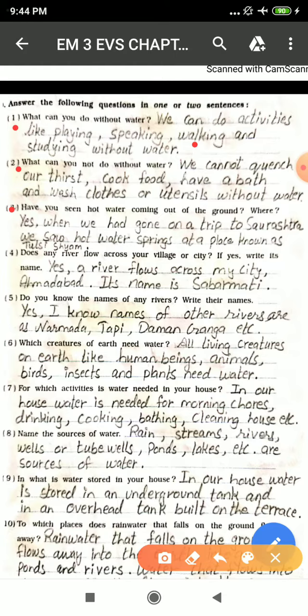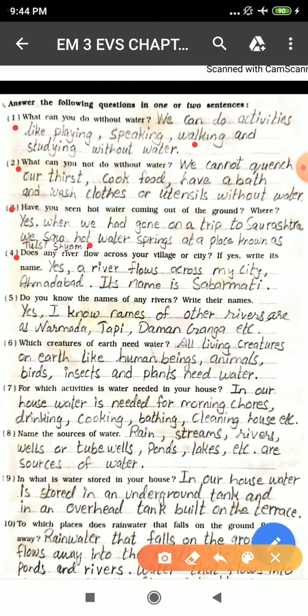Third, have you seen hot water coming out of the ground? Where? Yes, when we had gone on a trip to Saurashtra, we saw hot water springs at a place known as Tulsi Shyam. As we studied earlier in the same question, we had a trip to Saurashtra and that place had a hot water spring which is known as Tulsi Shyam. Fourth, does any river flow across your village or city?